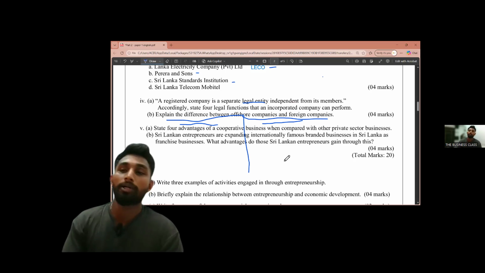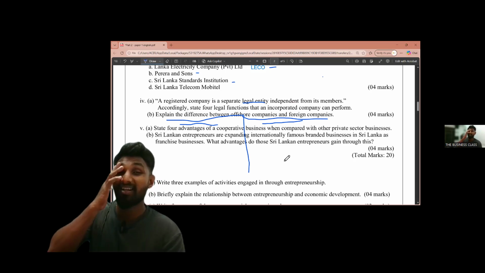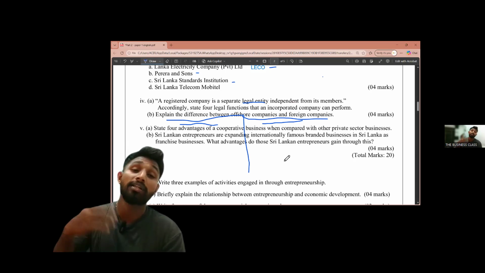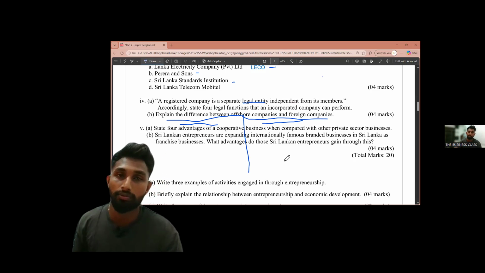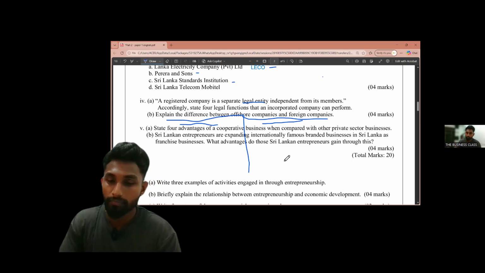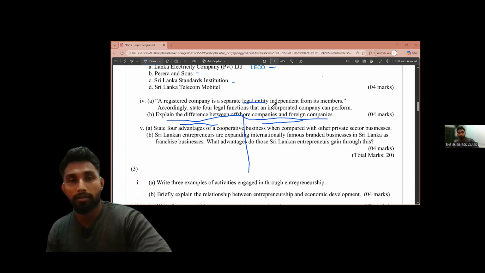They are registered in one country and doing their businesses in another country, but they should also register under that country's Companies Act. That is the difference between offshore companies and foreign companies.